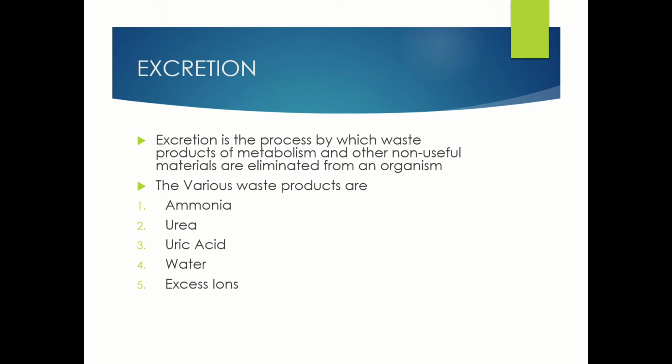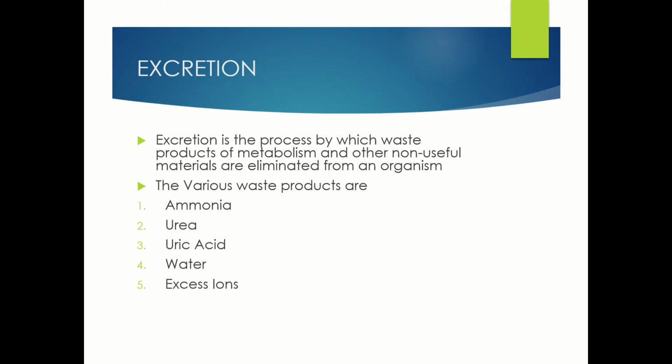Like carbon dioxide, various other waste products are produced, like ammonia, urea, uric acid, water, and excess ions like phosphate, sulfate, sodium, potassium, chloride ions, and these are produced in different metabolic activities from our body.